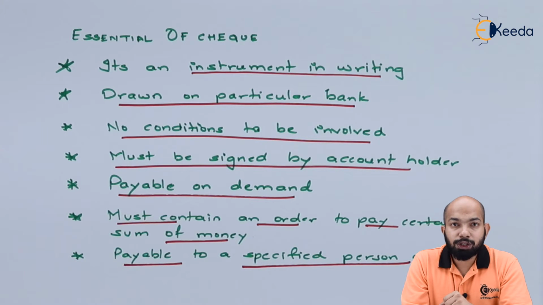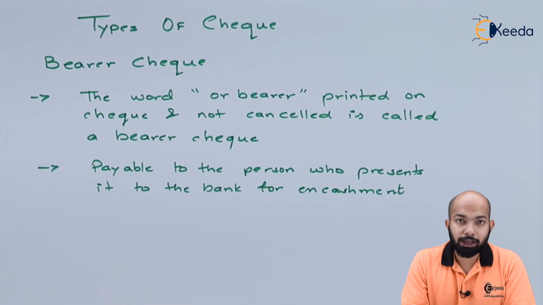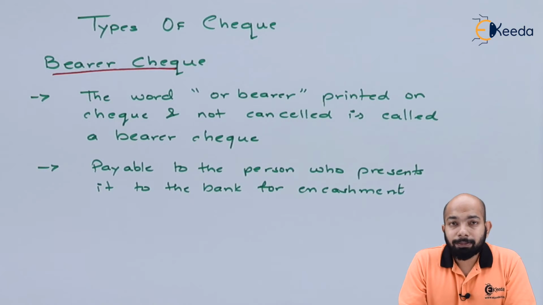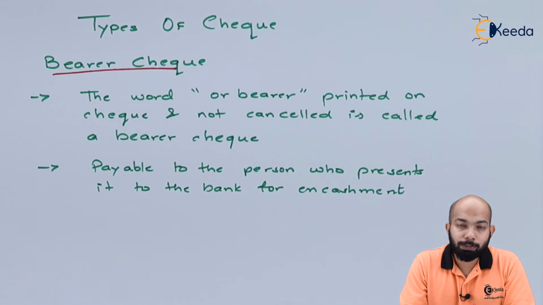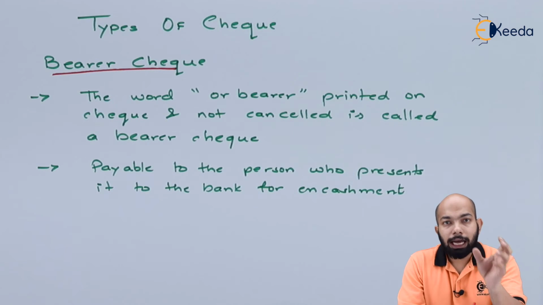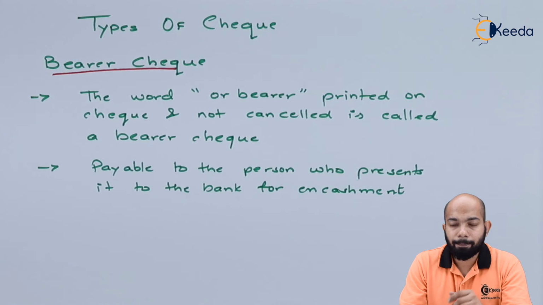Let's go on to the types of check. The first kind of check that we have is the bearer check. As you have seen in the specimen of the check, the word bearer is mentioned on the right hand side. If it is not cancelled, that means it is a bearer check. However, if it is cancelled, that means it is an account payee check, payable to the person mentioned in the check itself.